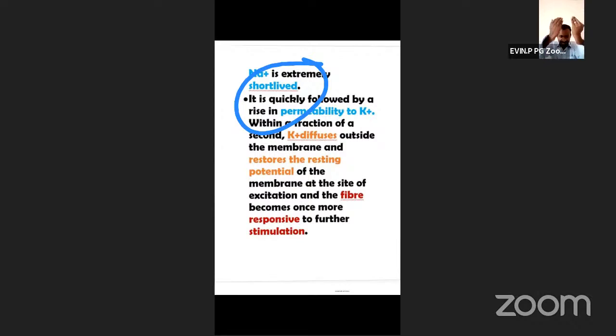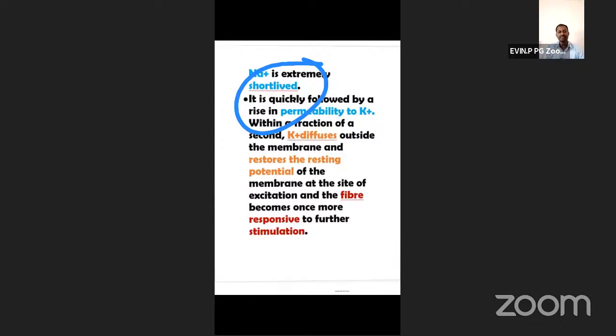After the flow of electric current is completed, immediately the sodium goes out through the ionic channel. So 3 sodium goes out, and 2 potassium enter into the cell.